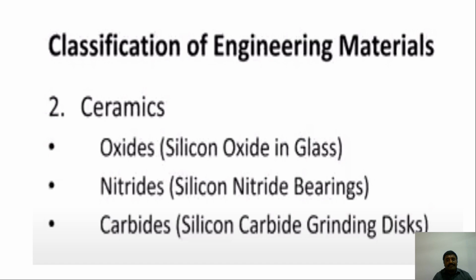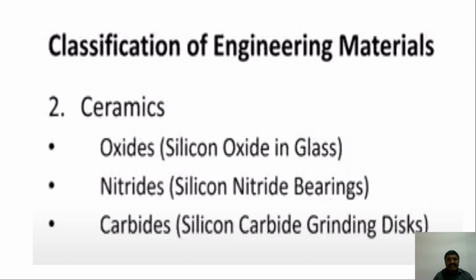If I am speaking about the carbide, here it is silicon carbide in a grinding wheel. You know that grinding wheels have abrasive particles bonded together. The grains of the grinding wheel or disc are bonded together. That is silicon carbide, and especially it is chemically bonded together, we can say.